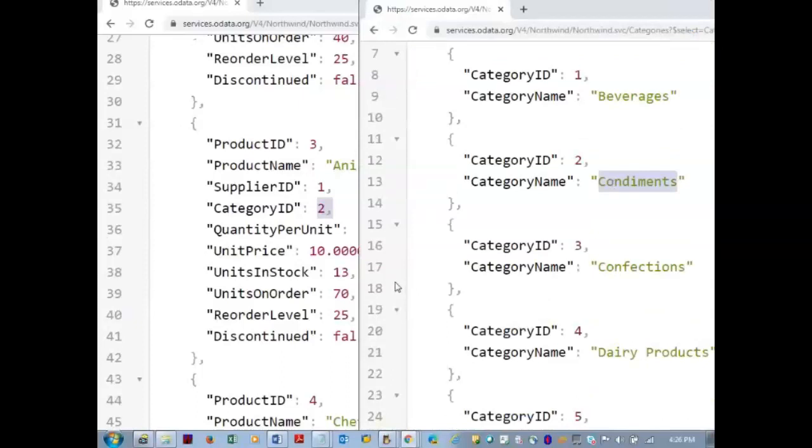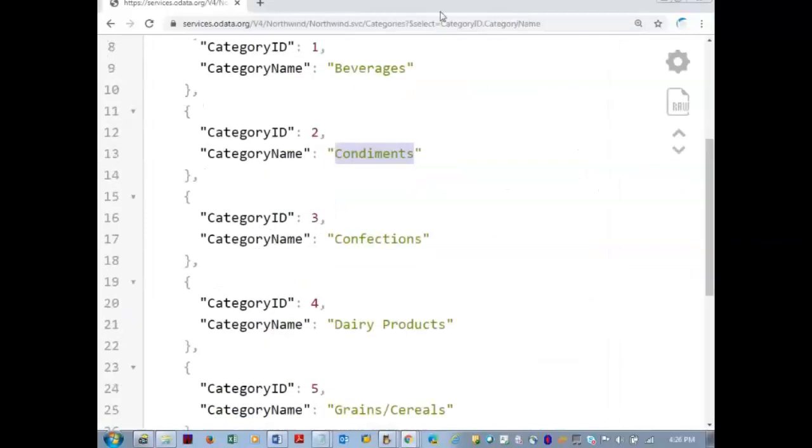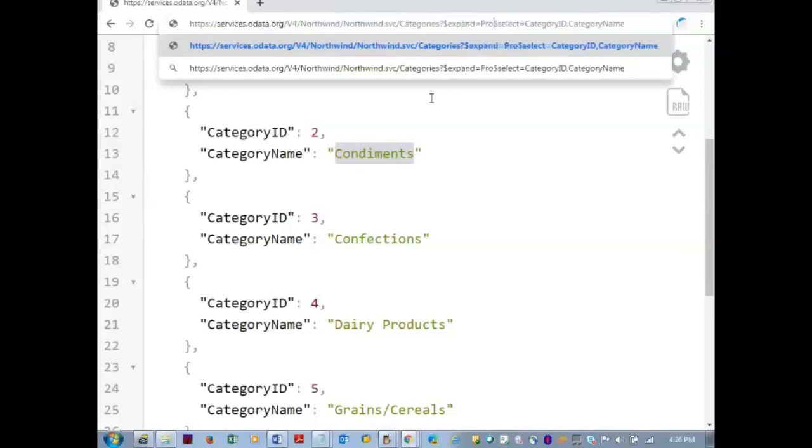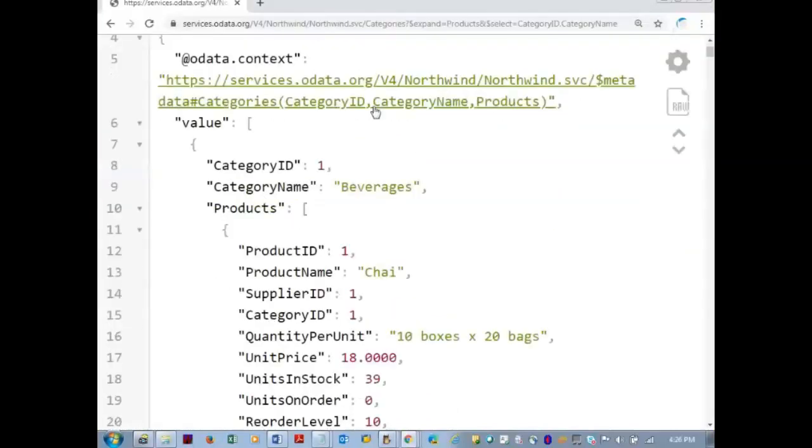So you see, one by one I am trying to map it. I don't want to do it like this. It takes a lot of time for me. I want to get all these kinds of things in a single URL. So I will issue the $expand. So let me issue the $expand. $expand is equal to products. Now, category ID 1 beverages.